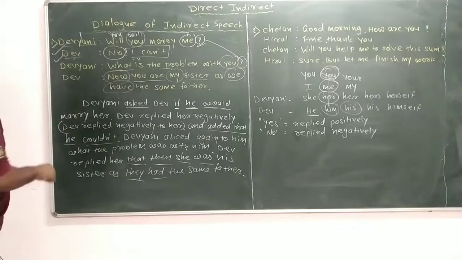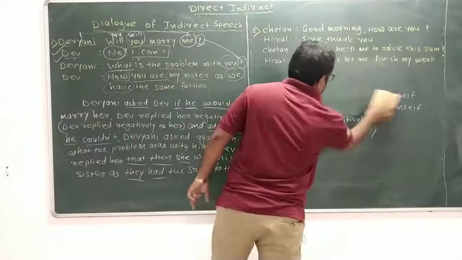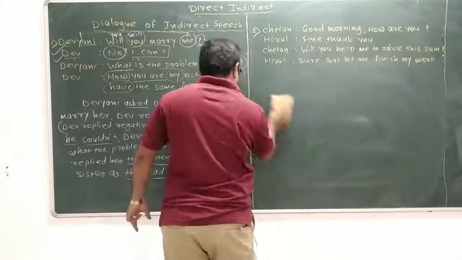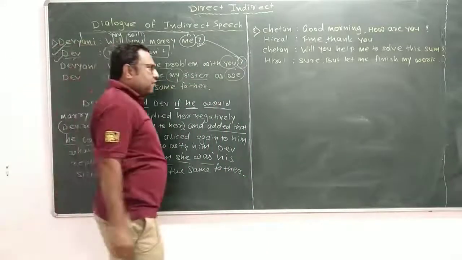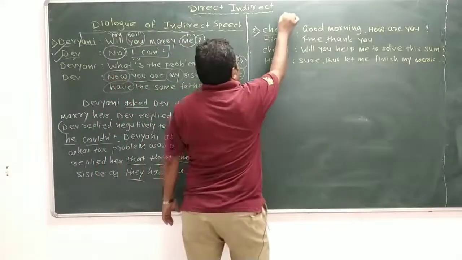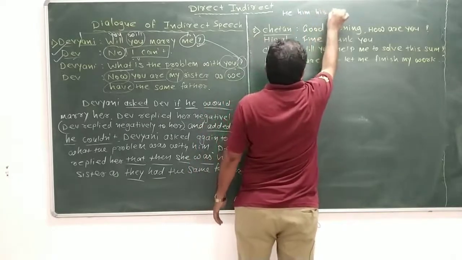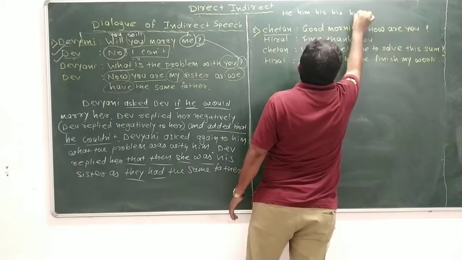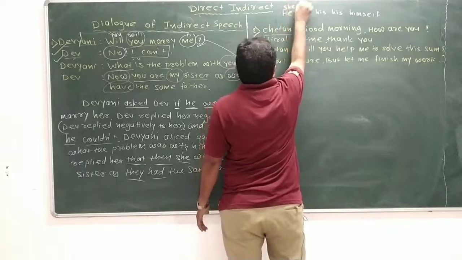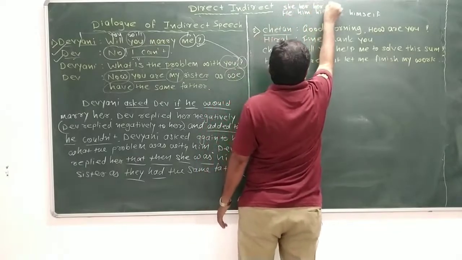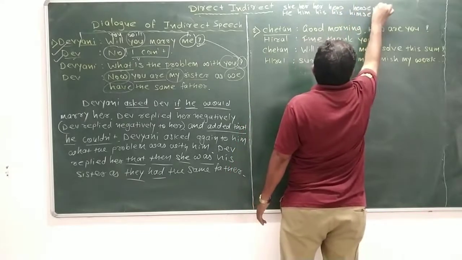Now next, second sentence. First of all, see that Chetan means he, him, his, himself, and Hiral means she, her, hers, herself.